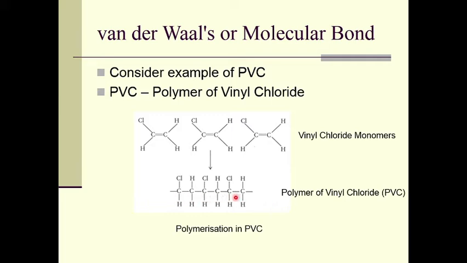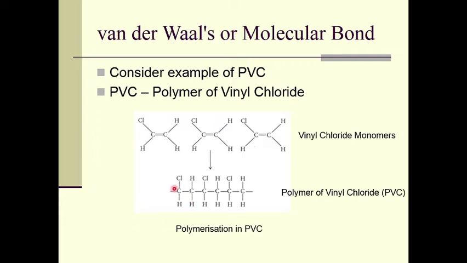In the polymer, one carbon atom has one chlorine atom on one side and a hydrogen atom on the other side, whereas the adjacent carbon atom has two hydrogens attached to it.